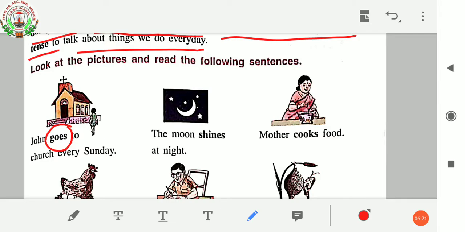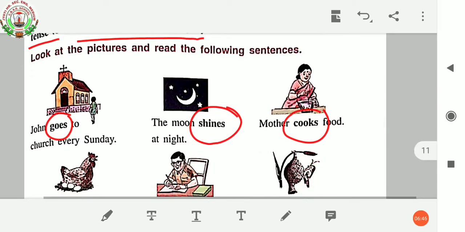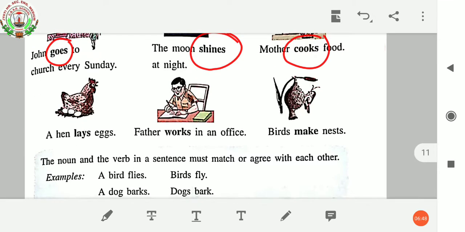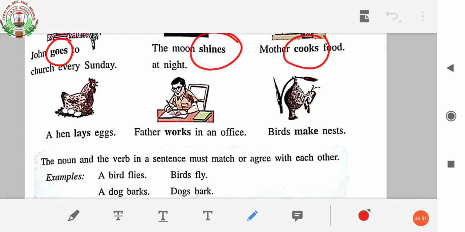Then, the moon shines at night. We know that the moon shines at night every day. So shines is an action word, it's a verb. Mother cooks food. As we know, who cooks food every day for us? Mother. So cooks here is an action word, so it's a verb. Next, a hen lays eggs. Here, lays is an action word.